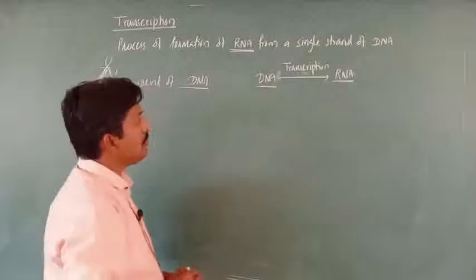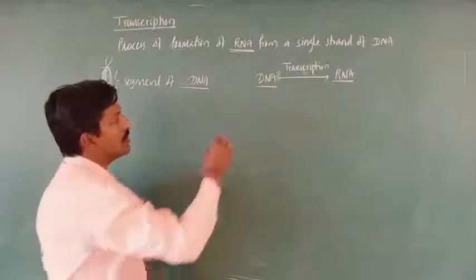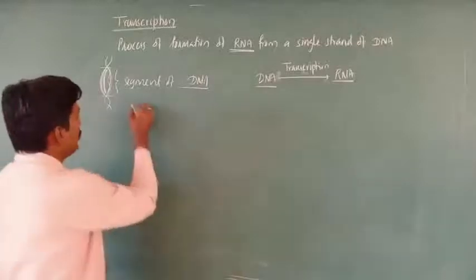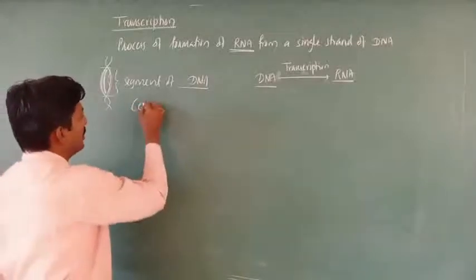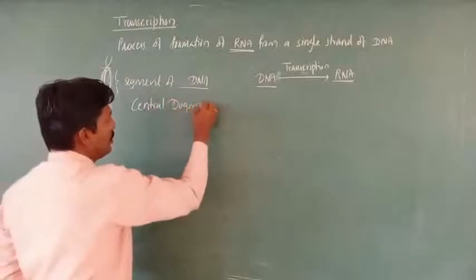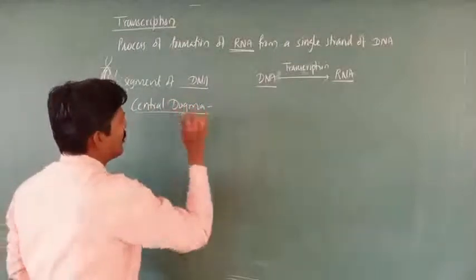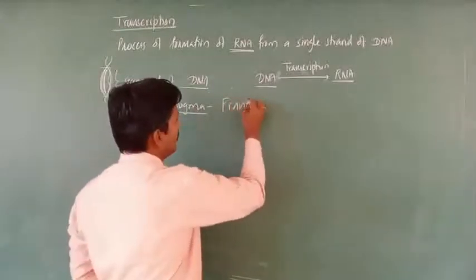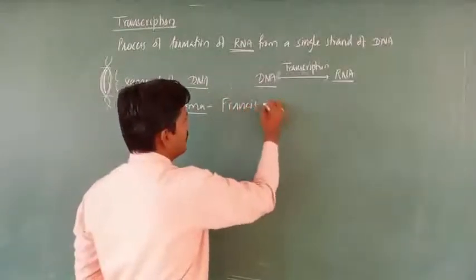This is in simple words, and we also studied this in a previous video, that is the central dogma. Once again I will recall here, the central dogma, which was proposed by Francis Crick.